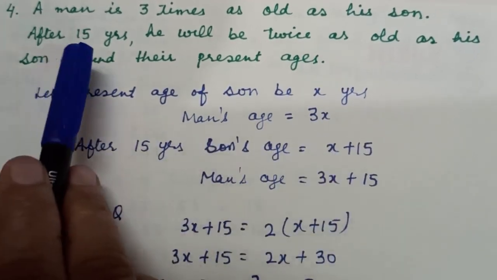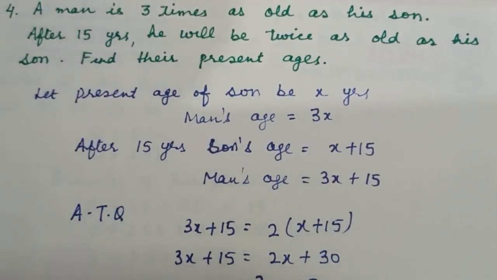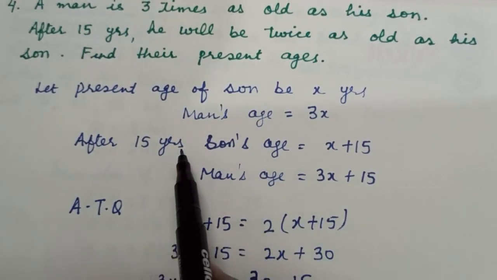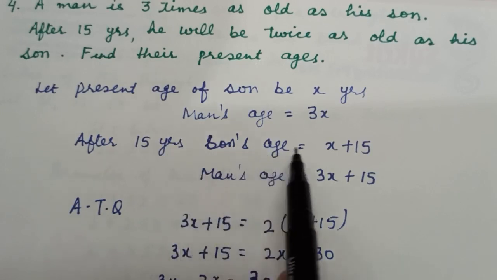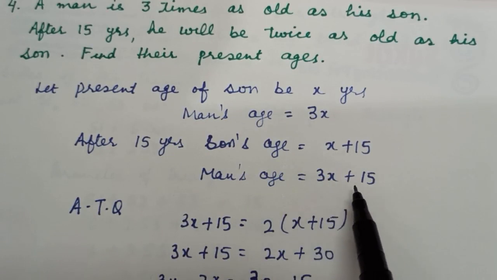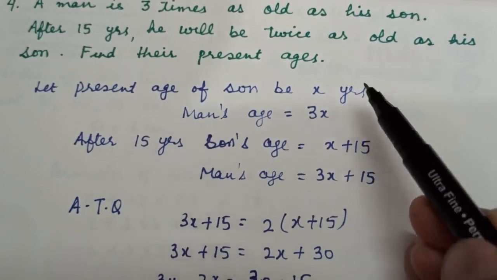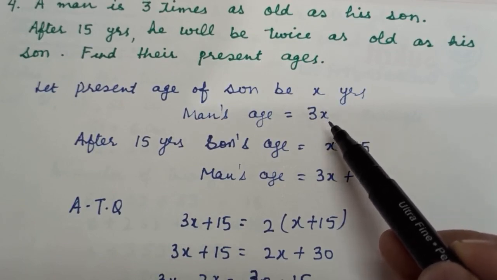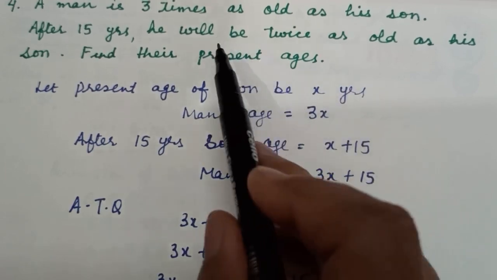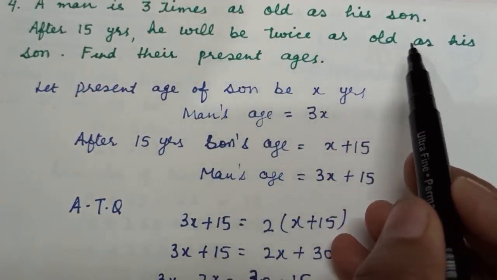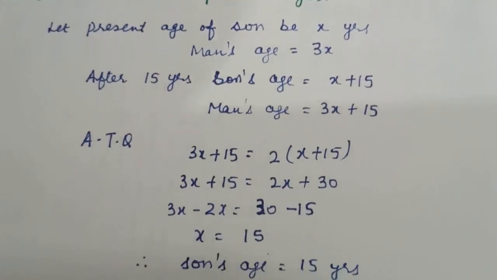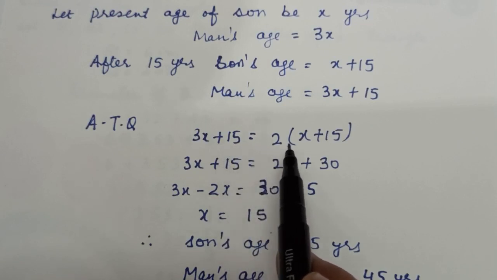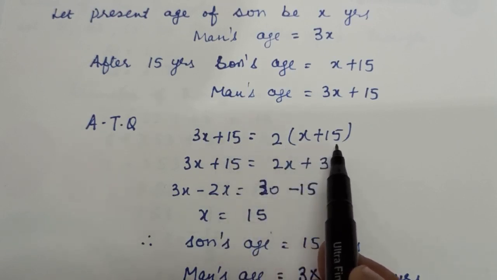Now next is after 15 years he will be twice. So what will be their ages after 15 years? After 15 years means plus 15. Son's age will be x plus 15 and man's age will be 3x plus 15. What we did? We did plus 15 to both son's age as well as man's age. Alright. Now after 15 years he will be twice as old as his son. So according to question, the age of man after 15 years is equal to 2 times the age of son after 15 years.